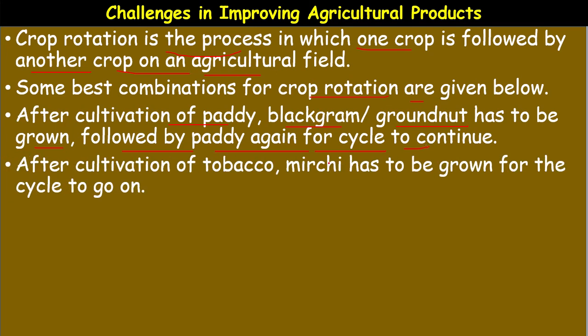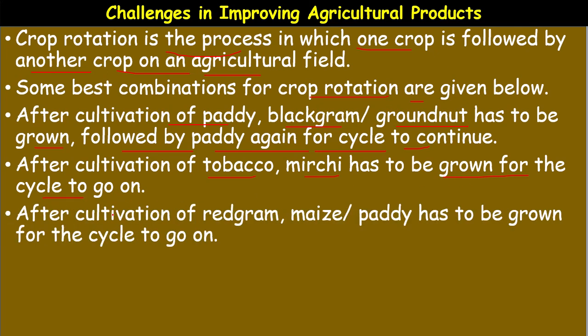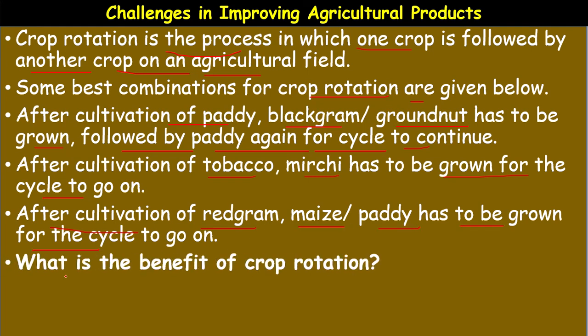Okay. After cultivation of tobacco, mirchi has to be grown, okay, chili plants, for the cycle to go on. Then after cultivation of red gram, maize or paddy has to be grown for the cycle to go on. So, what is the benefit of crop rotation?